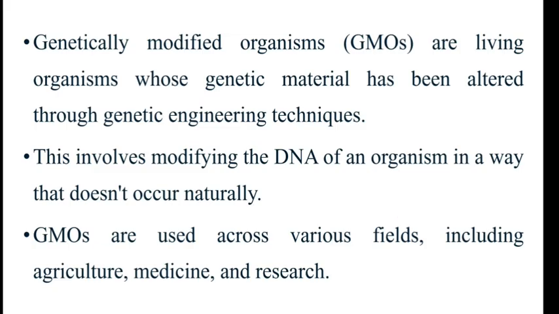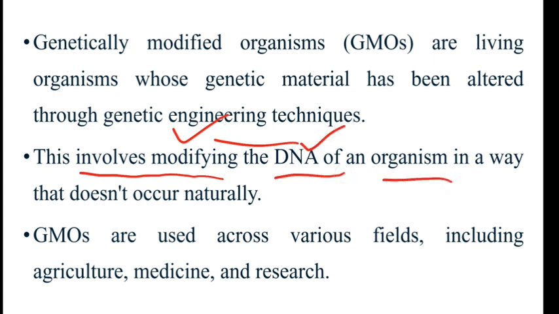Genetically modified organisms are living organisms whose genetic material has been altered through genetic engineering technology. This involves modifying the DNA of an organism in a way that does not occur naturally. So this whole setup is prepared artificially for our benefit.